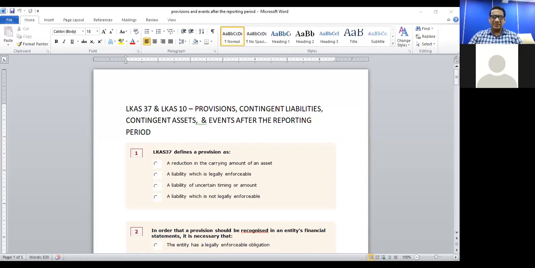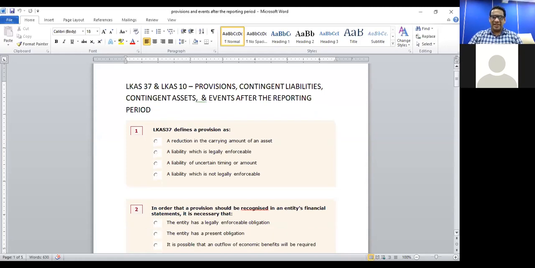LKS 37 defines a provision as a reduction in the carried amount of an asset, a liability which is legally enforceable, a liability of uncertain timing or amount, or a liability which is not legally enforceable. So what is a provision? It is a liability. As per the standard, it's a liability of uncertain timing. We don't know when we may have to settle the liability.